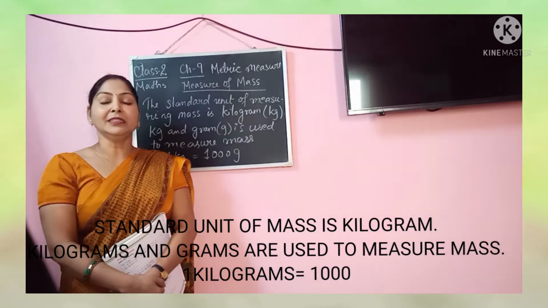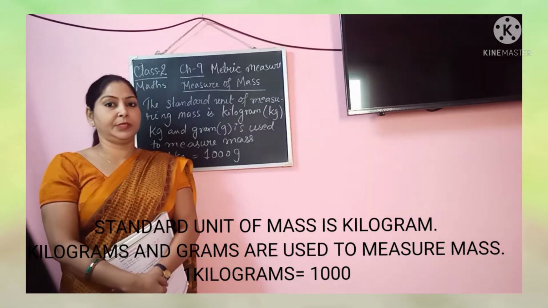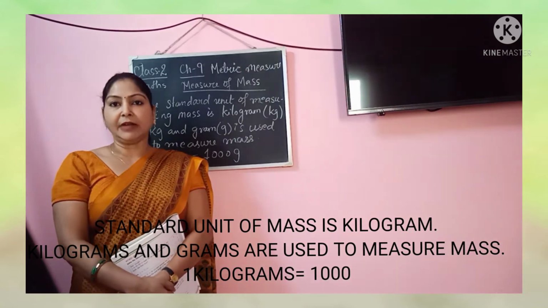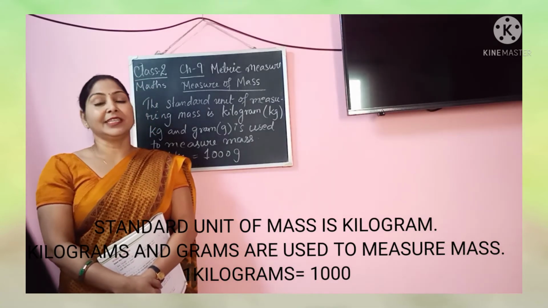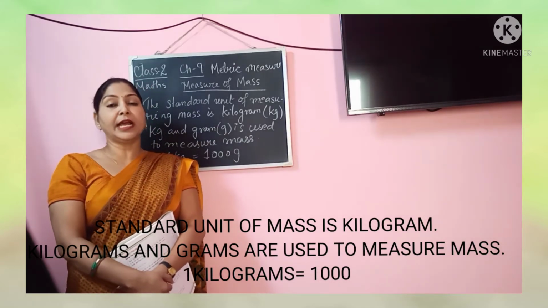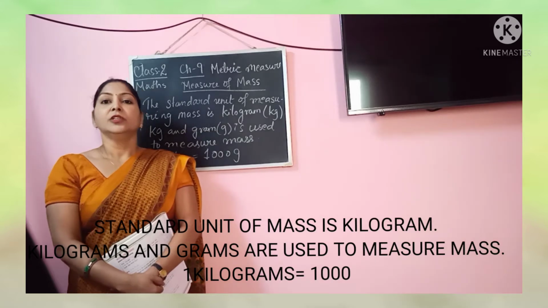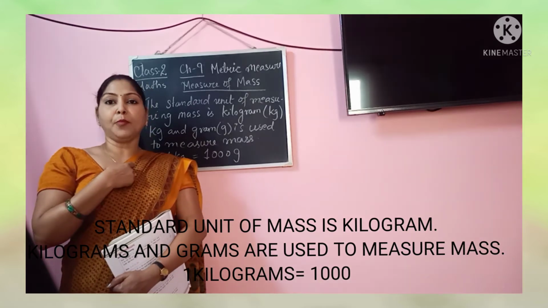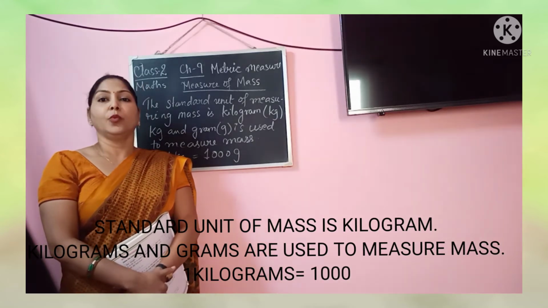Mass is what? Mass is either the weight or heaviness of any object. Suppose when you go to the vegetable shop and you ask for some vegetables, you have to tell the quantity, how much you need, whether it is in grams or kilogram. If you want any vegetable in kilogram, then they will measure in kilogram and give you the same quantity. Even our body also has some mass, some weight we possess.